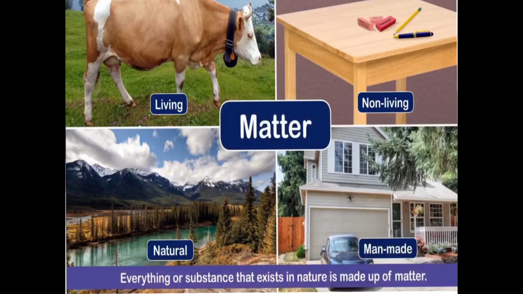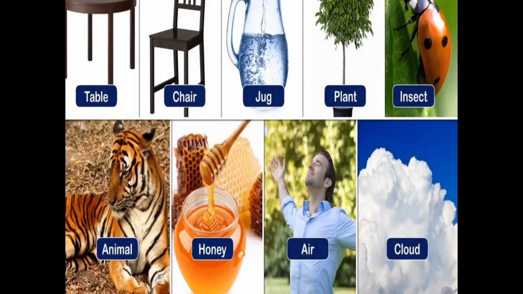It may be a living thing, man-made thing, natural thing or non-living thing. All these occupy space. A table, chair, jug of water, plant, insect, animal, honey, air, cloud: all of these occupy space and have their own weight. So this is matter.